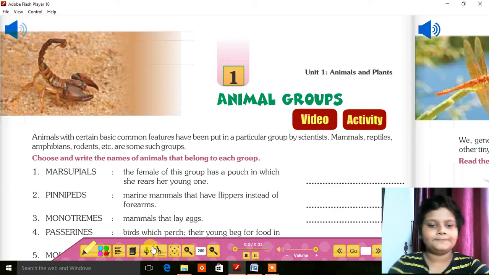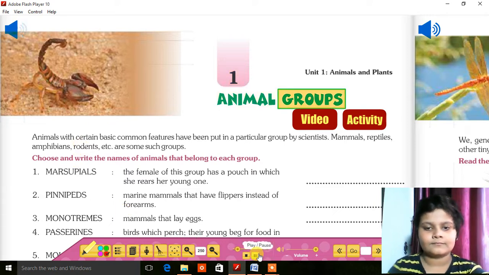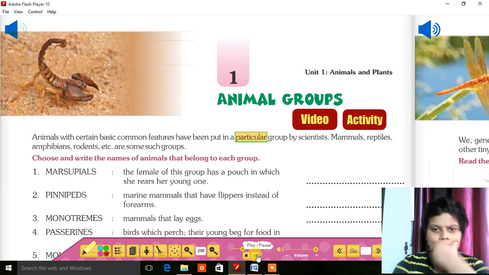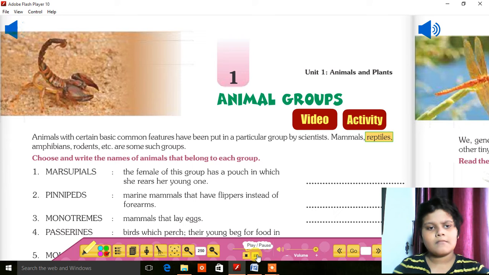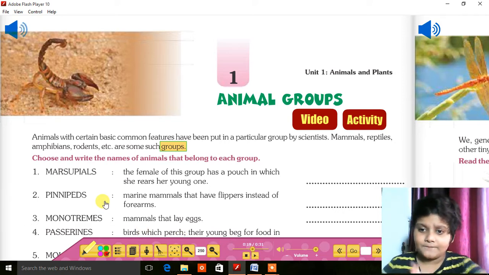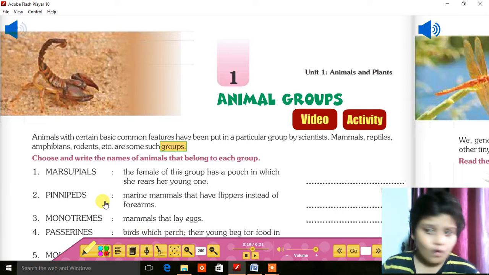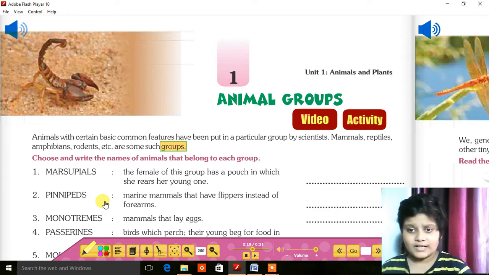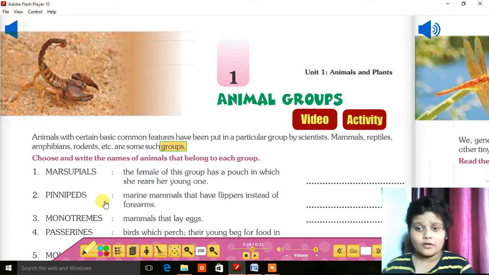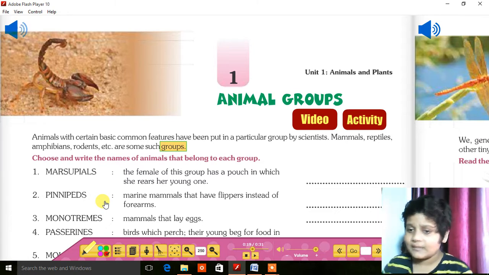Lesson 1. Animal groups. Animals with certain basic common features have been put in a particular group by scientists. Mammals, reptiles, amphibians, rodents, etc. are some such groups. Friends, common features are like your mobile's features. A mobile has some features: Play Store, Chrome, browser, internet, everything is the mobile's features.